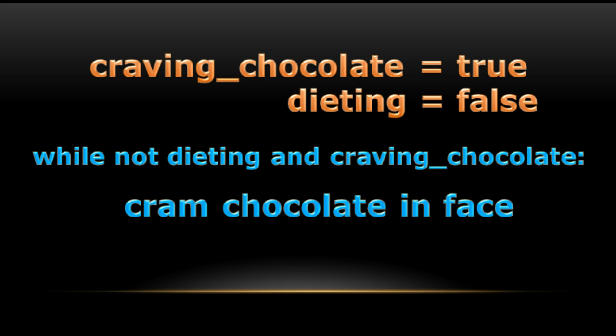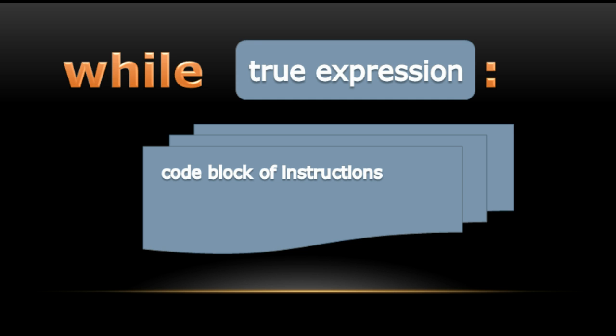The problem with an infinite loop is that they make me fat. No, wait, that's not right. The problem with an infinite loop is that they don't have any way to stop. To keep from creating the non-intentional kind of forever infinite loop, we have to make sure there is an opportunity for the true expression to become false, so the while loop will stop.